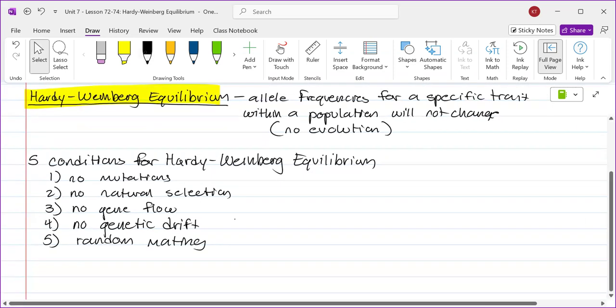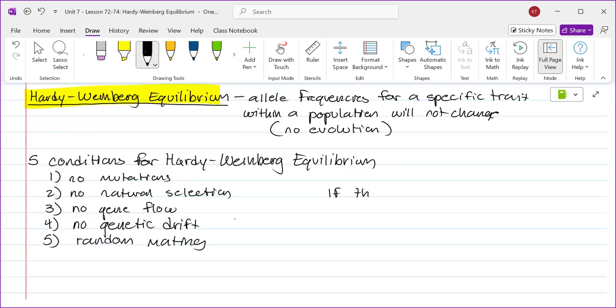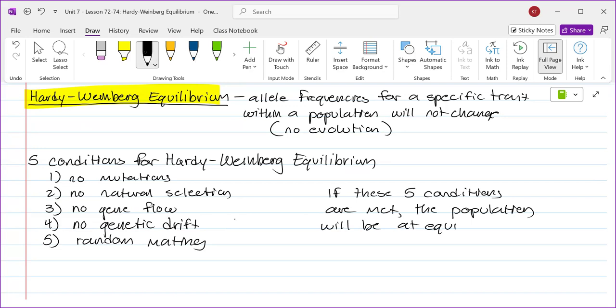You take these 5, and if these 5 conditions are met, the population will be at equilibrium. And once again, if it's at equilibrium, there's no evolution. It's stagnant, no change. It's going to stay that way.